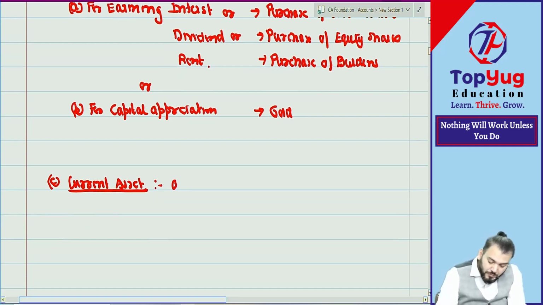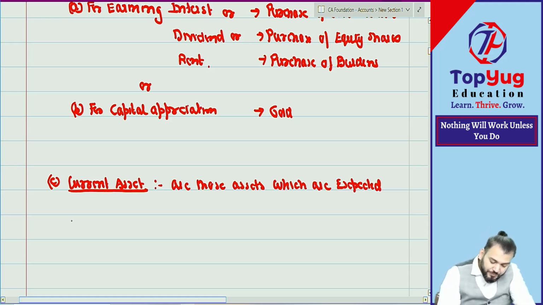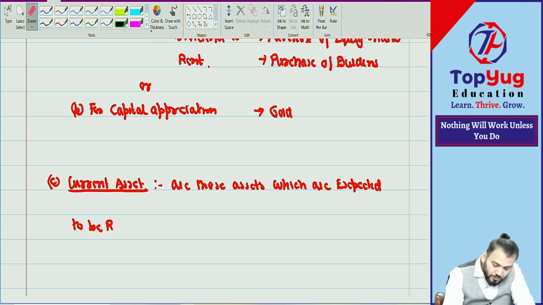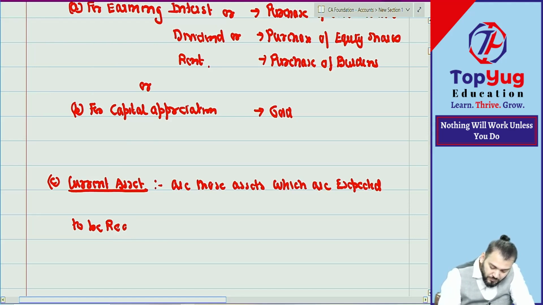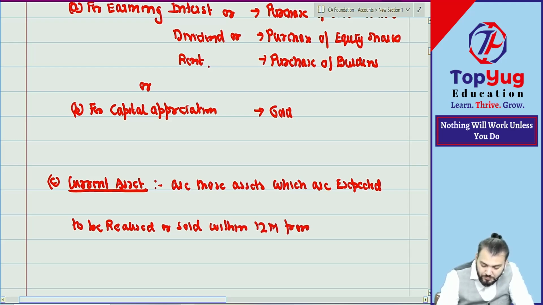Current assets are those assets which are expected to be realized or sold within 12 months from the end of the accounting period. Understood this point?